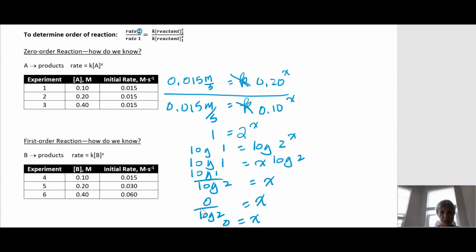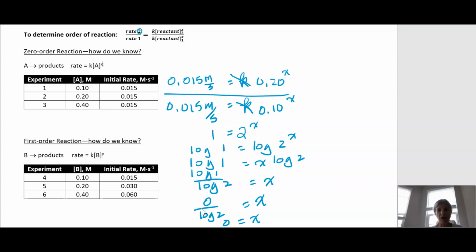So X equals 0. That means the order of reaction with respect to A is 0.